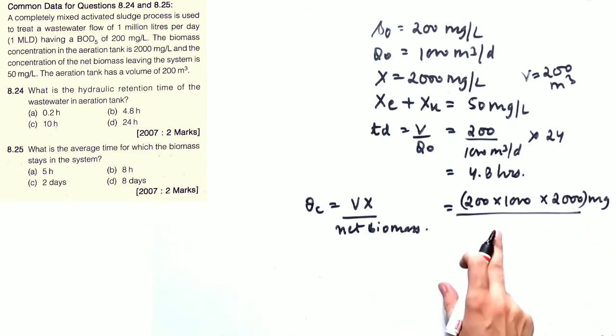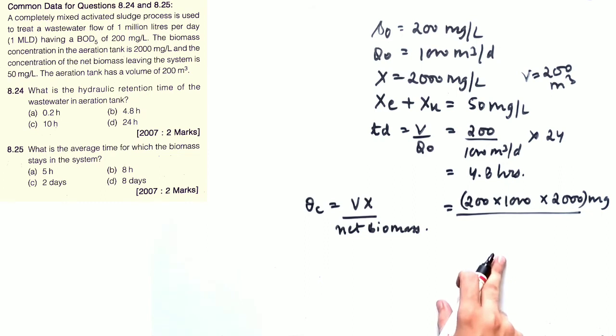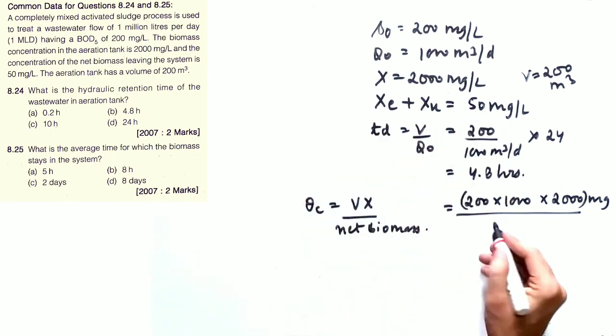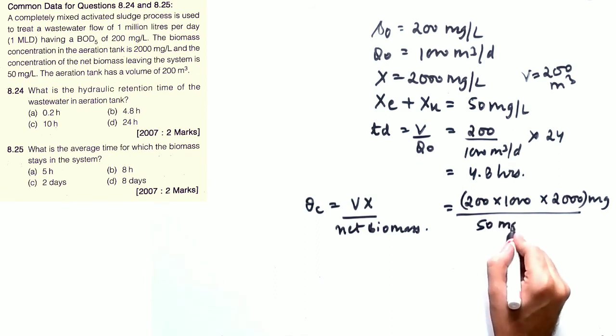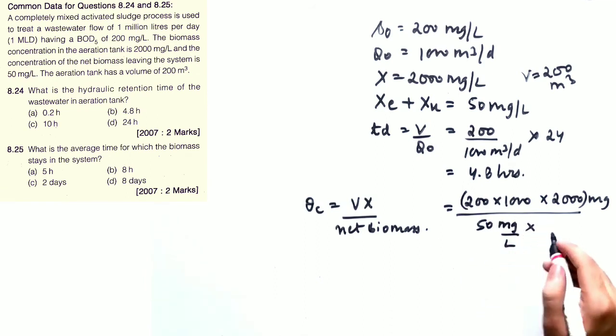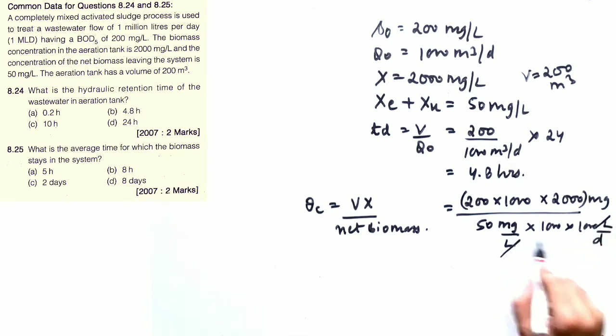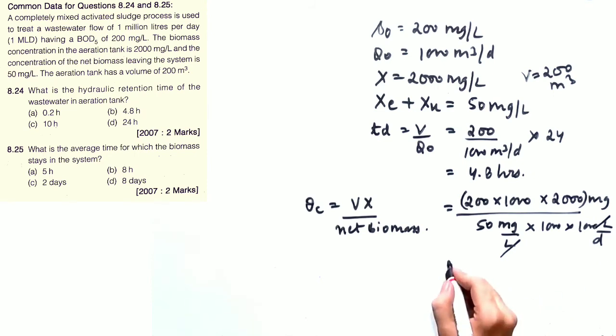This value should be in milligram per day or milligram per hour. So you have the biomass in milligram per liter, 50 milligram per liter. So you should multiply this value with the discharge, 1000 into 1000. This is in liters per day. Liter and liter will cancel out. This will give you the answer in milligram per day. So when you solve this, it comes out to be 8 days. This is the value of theta C. So I hope this point is clear to you all.